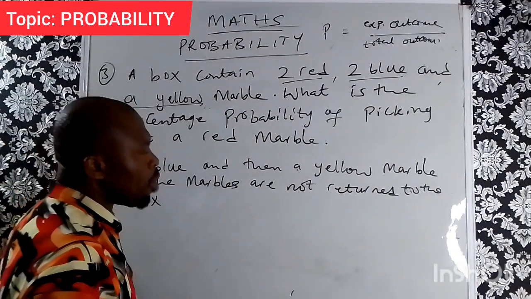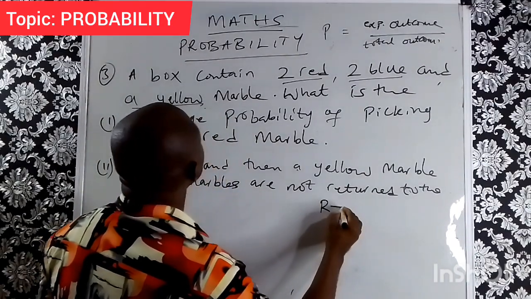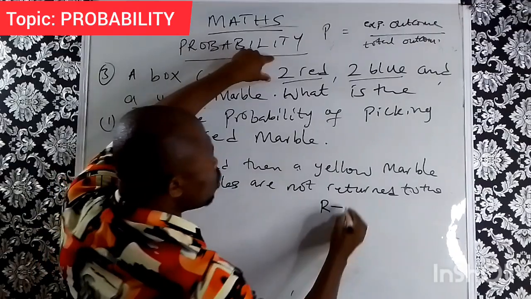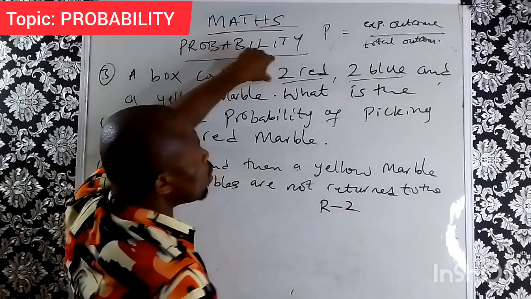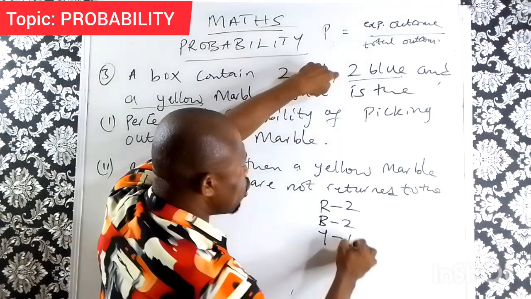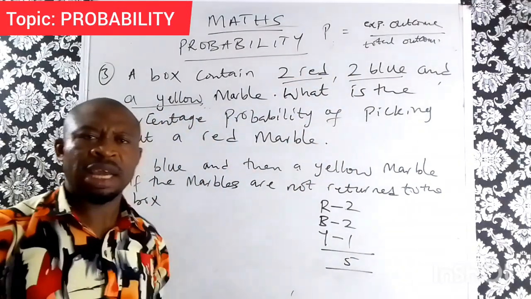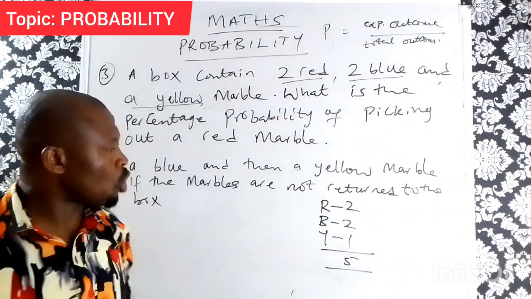The red marbles are 2, the blue marbles are 2, and the yellow marble is 1. Total marbles here we have 5.